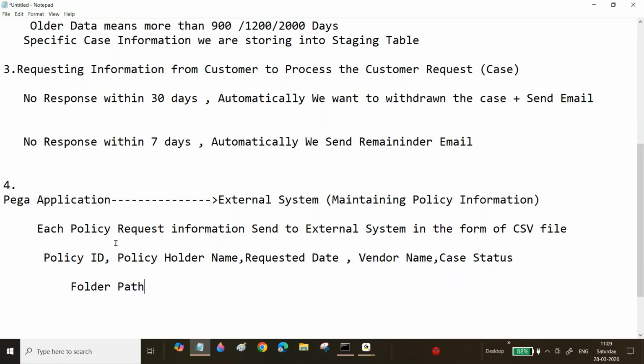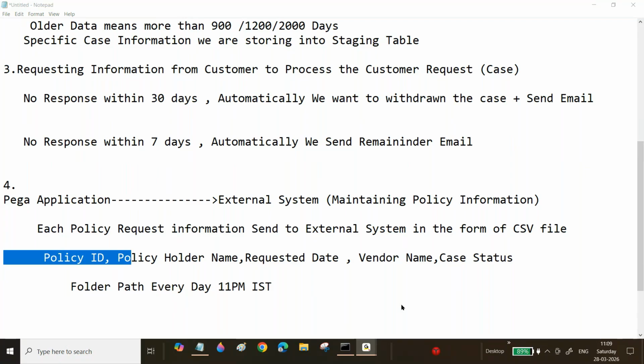Every policy request, every day at 11 p.m. IST. For example, 10 people today requested claim information.